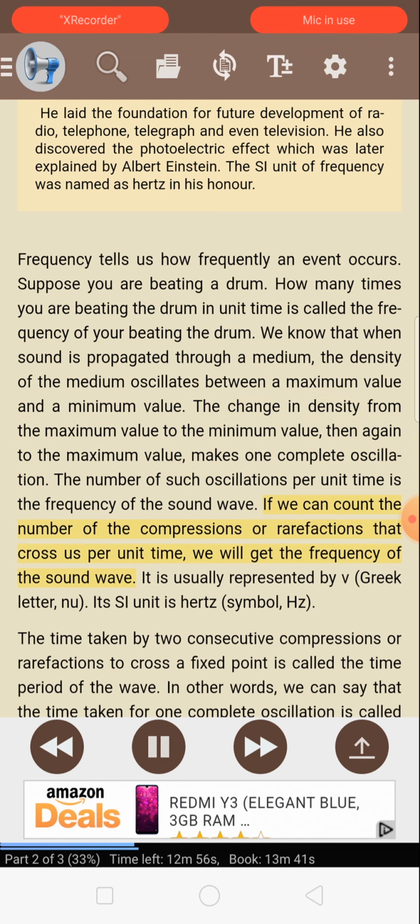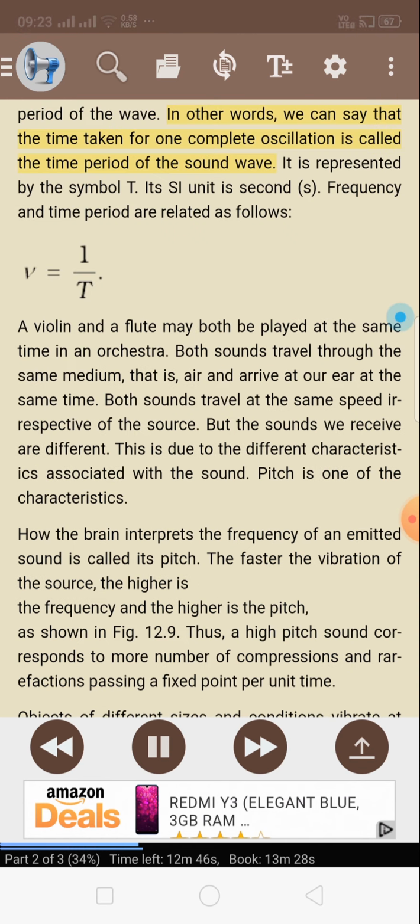If we can count the number of compressions or rarefactions that cross per unit time, we will get the frequency of the sound wave. It is usually represented by the Greek letter nu. Its SI unit is Hertz, symbol Hz. The time taken by two consecutive compressions or rarefactions to cross a fixed point is called the time period of the wave. In other words, the time taken for one complete oscillation is called the time period of the sound wave. It is represented by the symbol T. Its SI unit is second, s. Frequency and time period are related as follows.